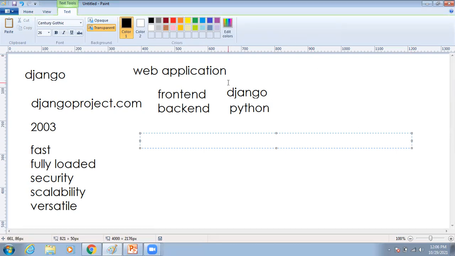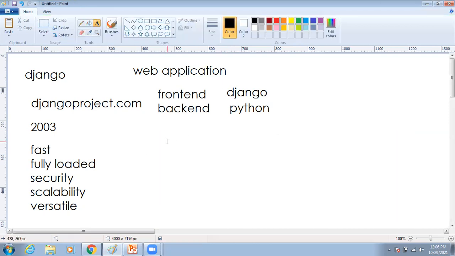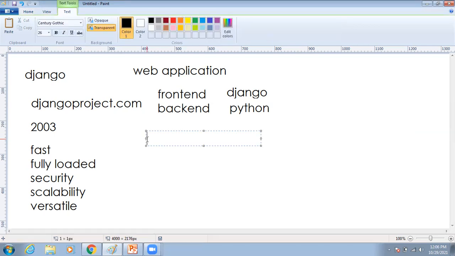Now we are going to discuss detailed information about Django. By using Django, we can create a project. You can see here, in one project, we can create n number of applications.